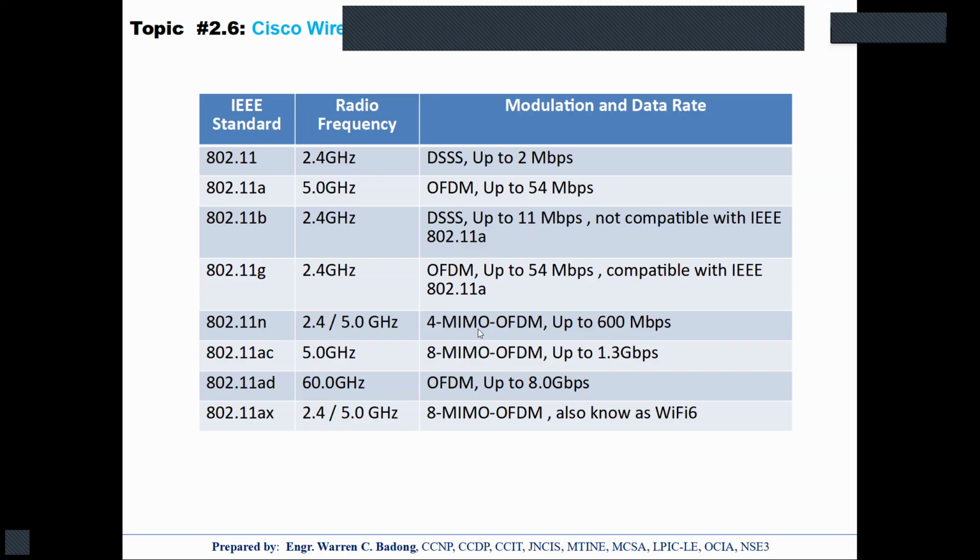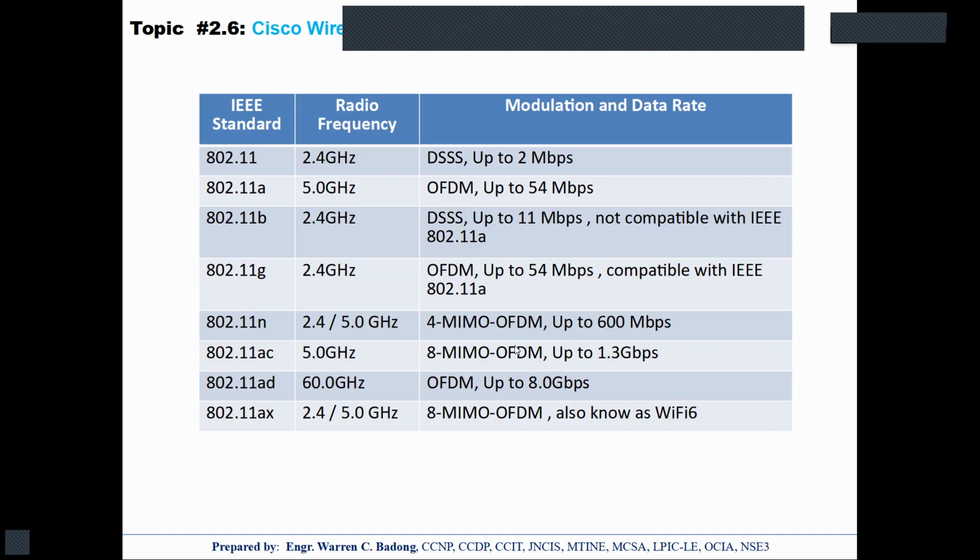With n, this supports even a much higher bandwidth because of the MIMO technology. Multiple input, multiple output. Okay? This allows multiple users to transmit and receive by utilizing multiple antennas. Okay, so to support gigabit per second bandwidth, this is now the 11ac, which utilizes the 5 gigahertz frequency with 8x8 MIMO and OFDM modulation technique.